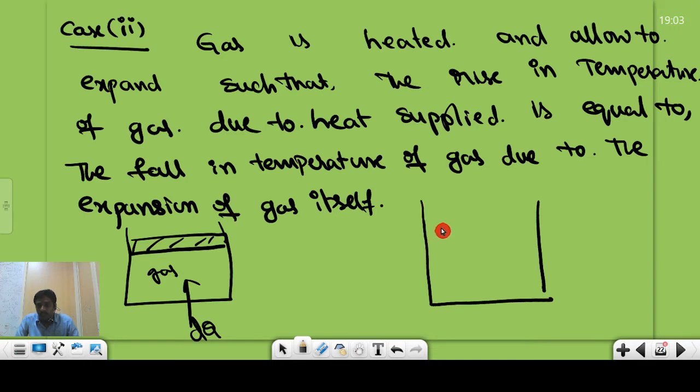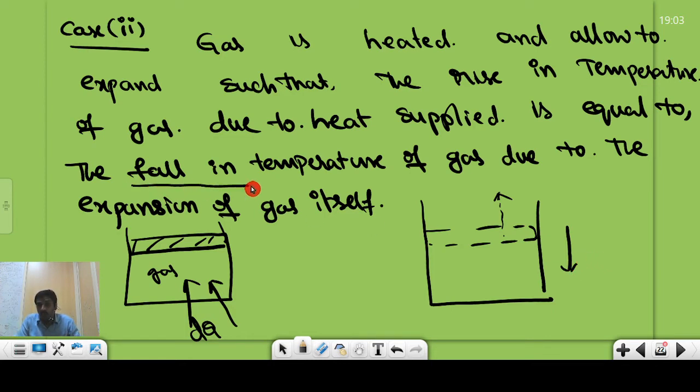And also we have the provision to expand the gas. The piston expands by itself, due to the gas only. So the heat is coming into the system, and the gas is doing some work on the piston. To do the work, the temperature of the gas must decrease, and due to the heat supplied to the system, the temperature must rise. But here the temperature is going down due to the expansion of the gas.